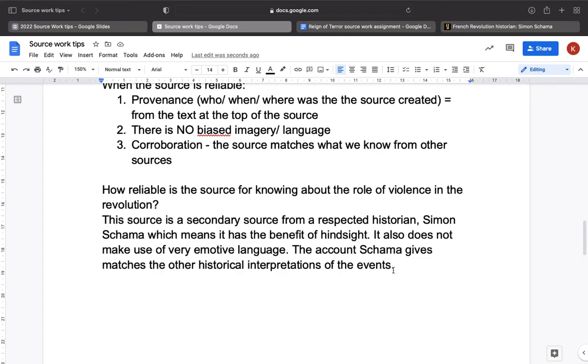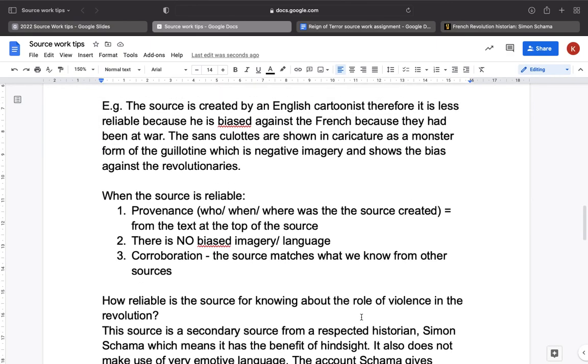This is still a valid interpretation, because when real historians are working with sources, if they find a source that says something completely different to everything else that they've read, they're going to stop and say, is this a trustworthy source? Whereas if the source kind of matches everything else that they're coming across, it's starting to add to the sense that the source might be more trustworthy. So those are how we engage with issues of reliability and unreliability.